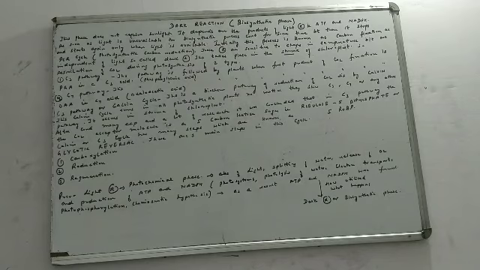The last thing that we need to remember is, if PGA is the product, then the plant is following the C3 pathway. If OAA is the product, then the plant is following the C4 pathway. PGA stands for phosphoglyceric acid and OAA stands for oxaloacetic acid. There are 3 steps in this C3 cycle. I will be taking them up in the next video.